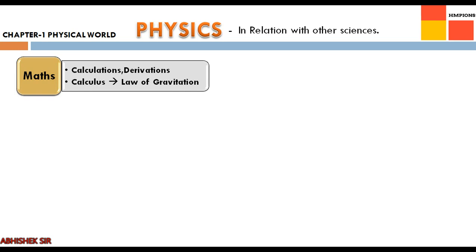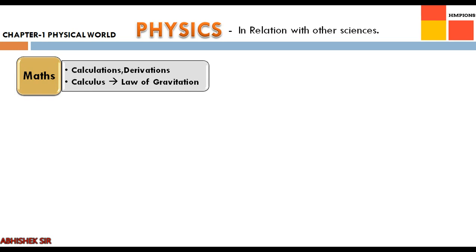It is very interesting to know that at the age of 23, when Newton was thinking about what gravitation is and constantly working on that concept, he found that mathematics at that time was not so developed that it could calculate the motion of planets and celestial bodies.